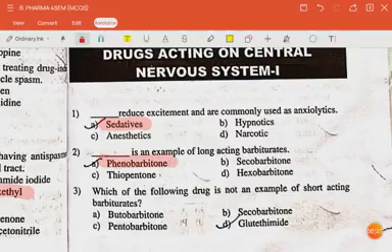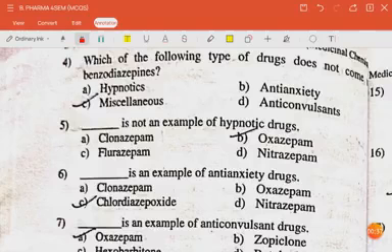The answer is phenobarbital. The next question is which of the following drug is not an example of short acting barbiturate. The answer is glutathione. Question is which of the following types of drug does not come under benzodiazepines? The answer is miscellaneous. The next question is dash is not an example of hypnotic drugs. The answer is oxazepam. The next question is dash is an example of anti-anxiety drugs.